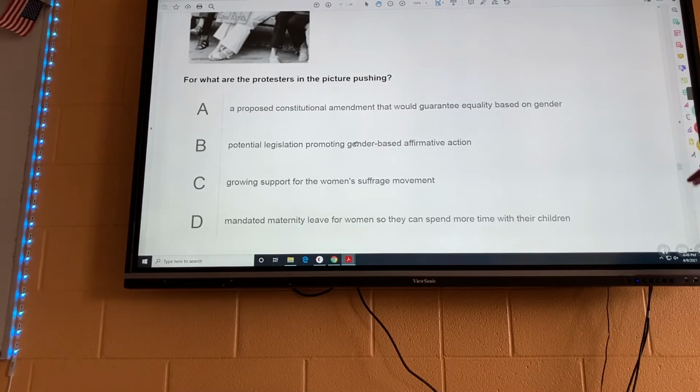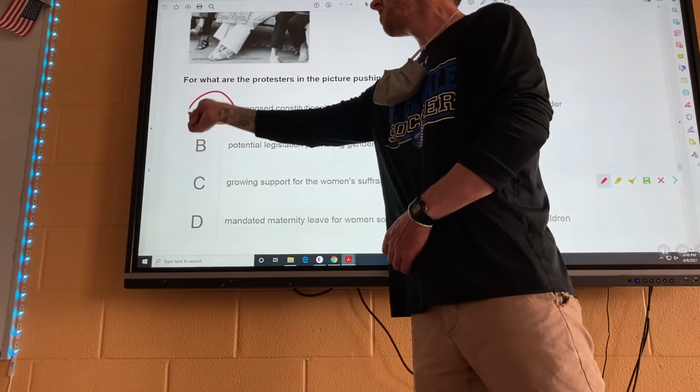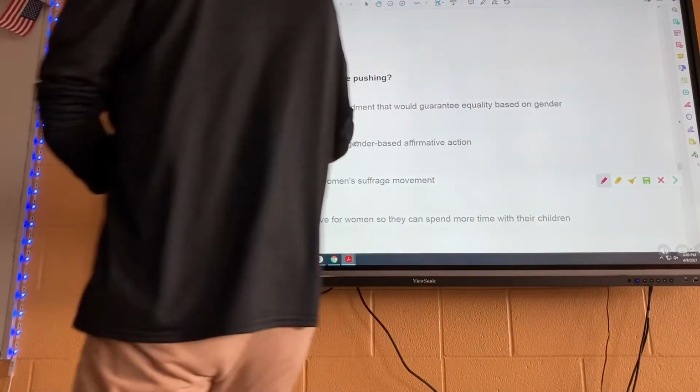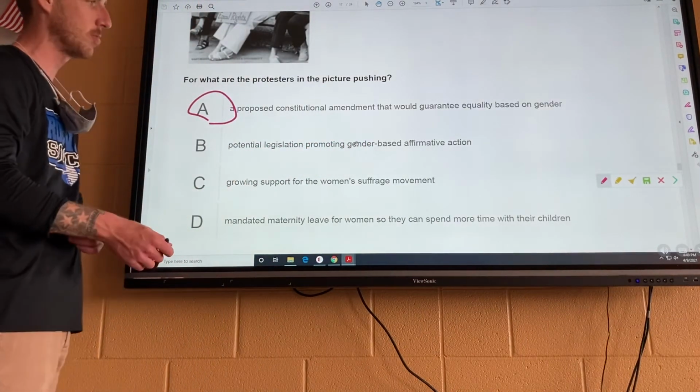It says, for what are the protesters in the picture pushing? And let's see, it's going to be A, your answer, a proposed constitutional amendment that would guarantee equality based on gender. So this is part of the feminist movement, which was a pro-women's rights movement, okay? So B, potential legislation promoting gender-based affirmative action.